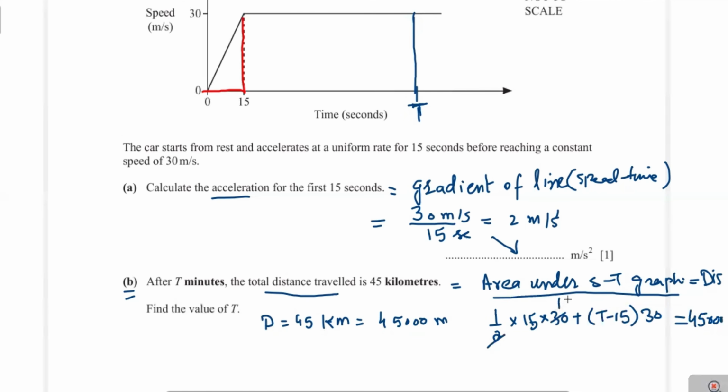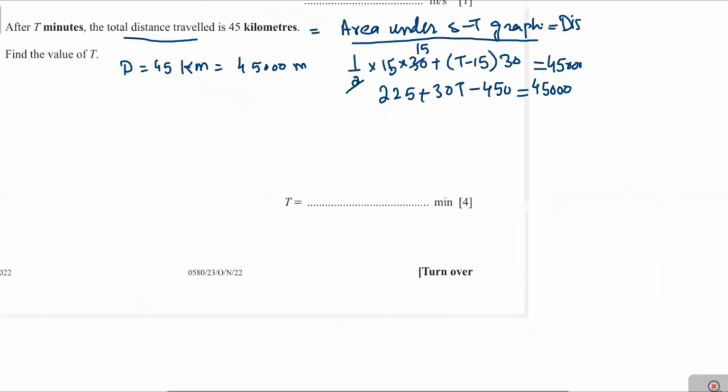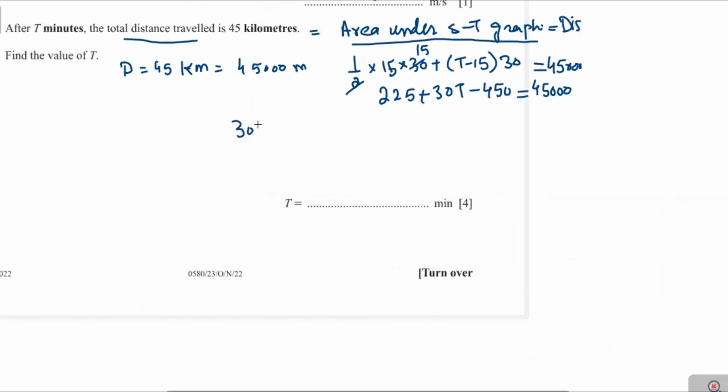Now we simplify this value. 15 15s are 225 plus 30t minus 450, 15 30s are 450, equal to 45,000. Now 30t minus 225 equal to 45,000.